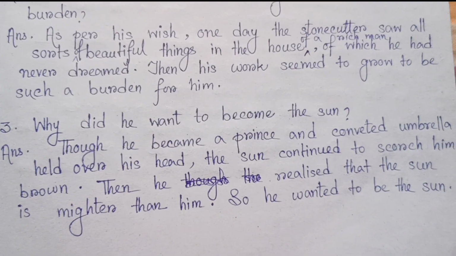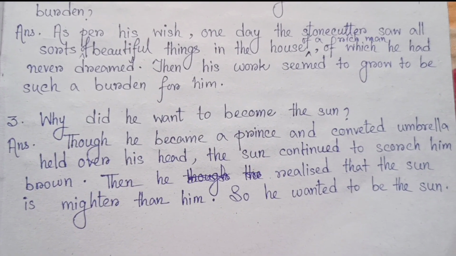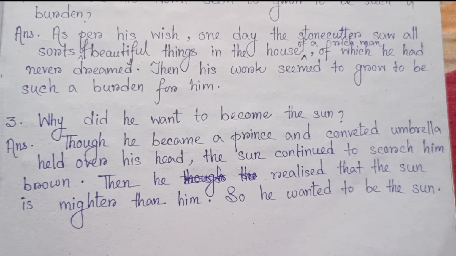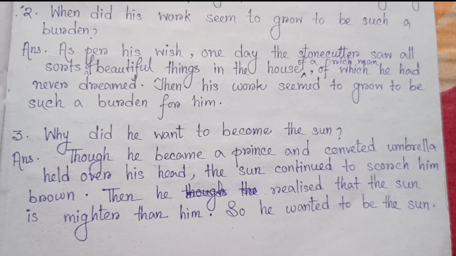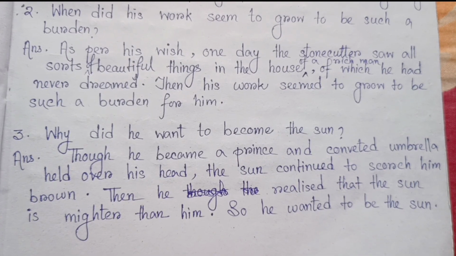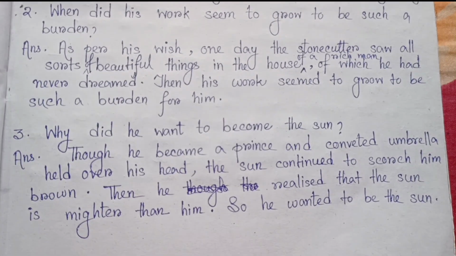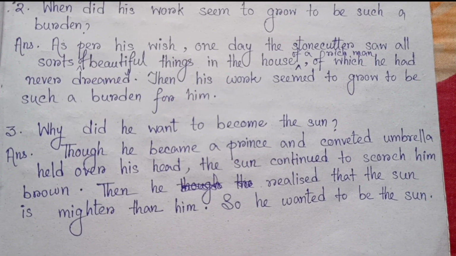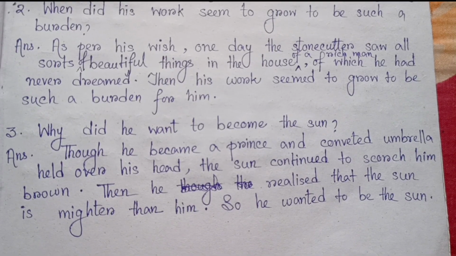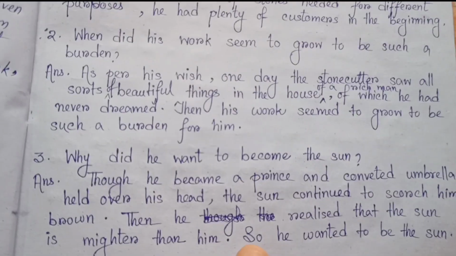Number 3, why did he want to become the sun? Though he became a prince and a covered umbrella was held over his head, the sun continued to scorch him brown. Then he realized that the sun is mightier than him, so he wanted to be the sun.